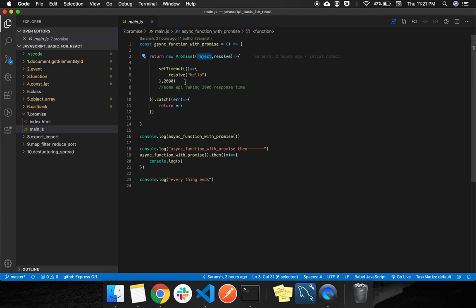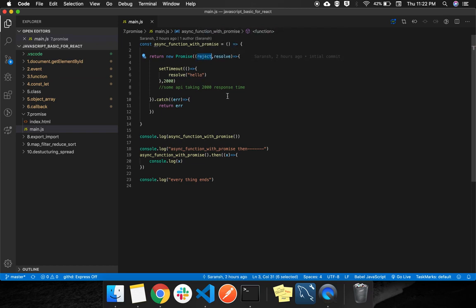or calculating anything, if you are trying to trigger a success response or success callback, you can use the resolve callback and give any success response of your API. Here I am just returning a hello. You can use reject also for a failure response.